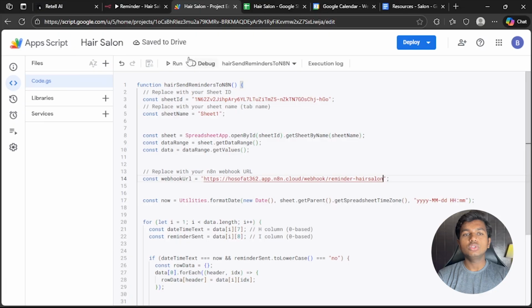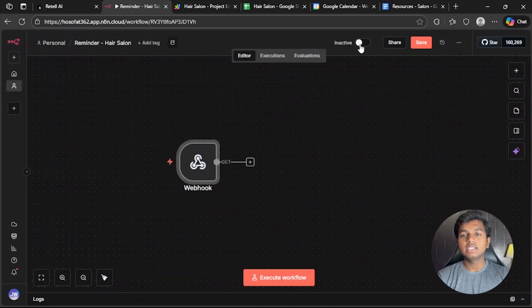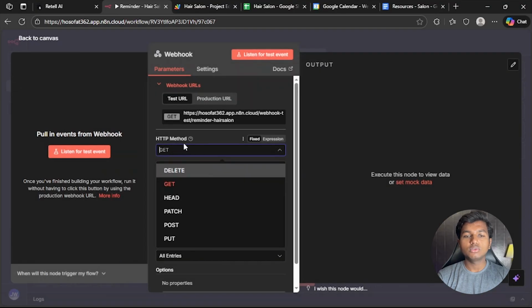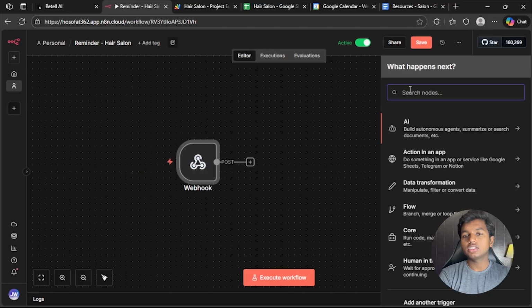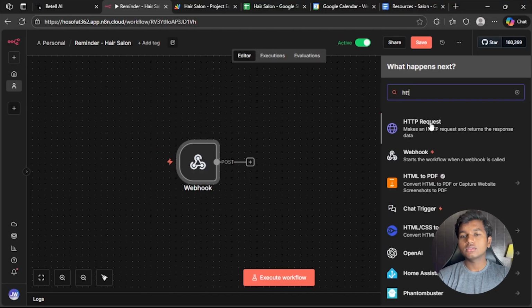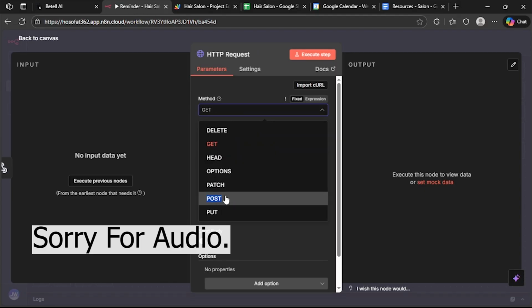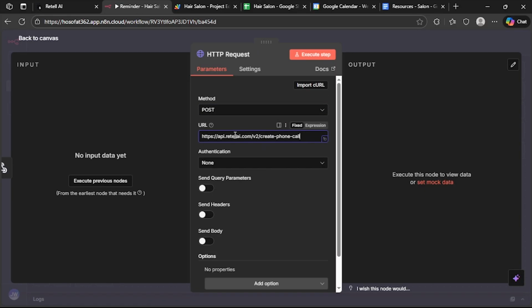So now it's also connected to our n8n workflow. Now you just have to activate this. Also add the HTTP method as post. Click on this button. Click on HTTP request node. Set the method to post. And here paste this URL exactly like this one.